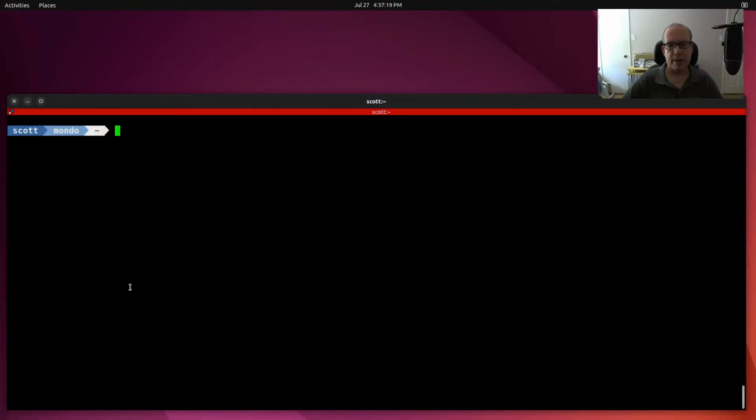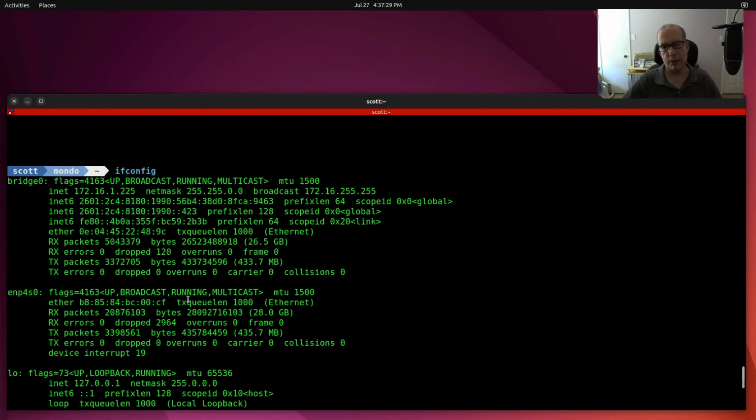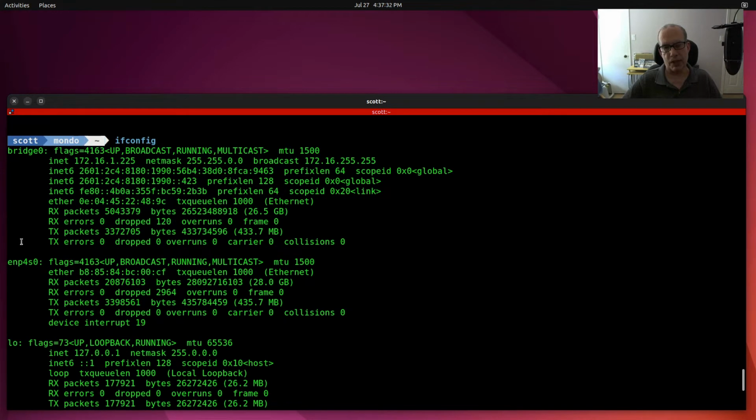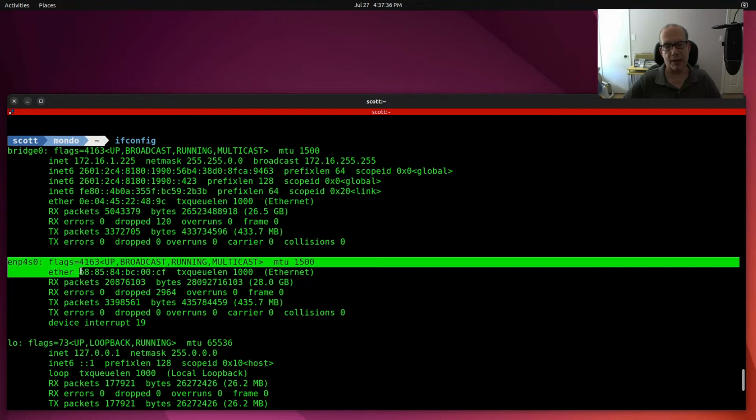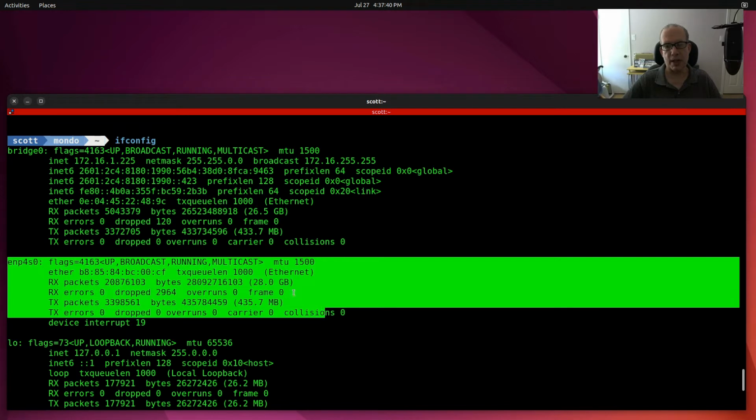Here we are at the command line prompt for my KVM host, and by way of review, we're going to do an ifconfig command, and we'll notice that we have quite a few network devices here, but my physical network device is enp4s0, and you can see that it is not granted an IP address.